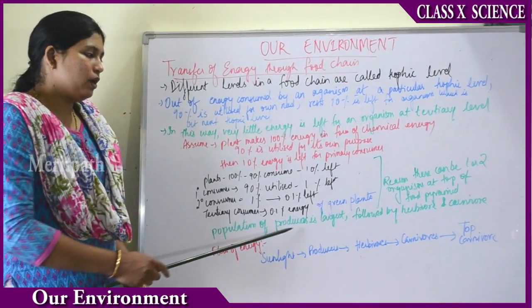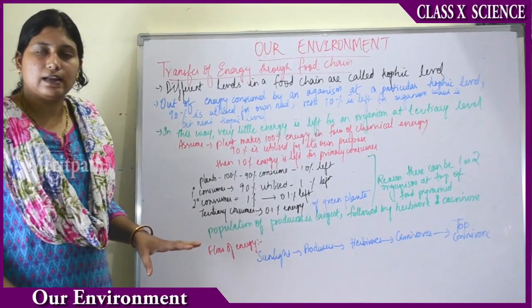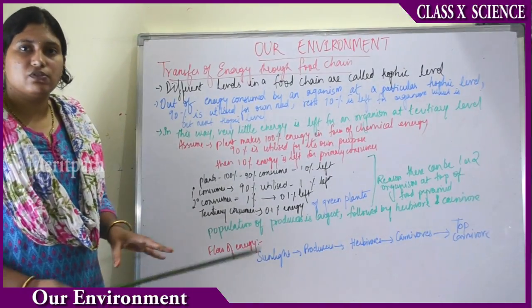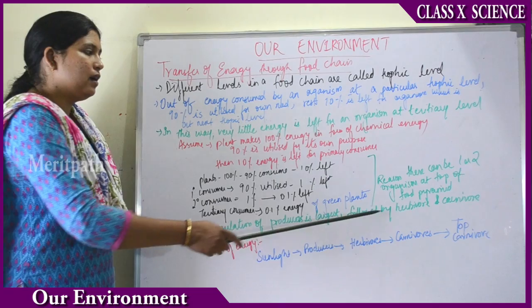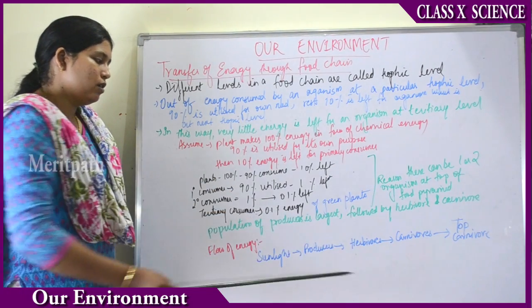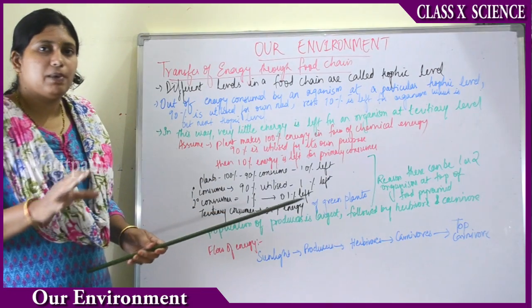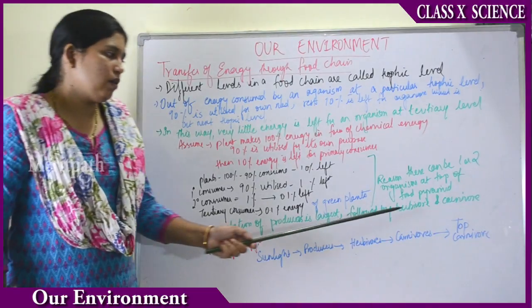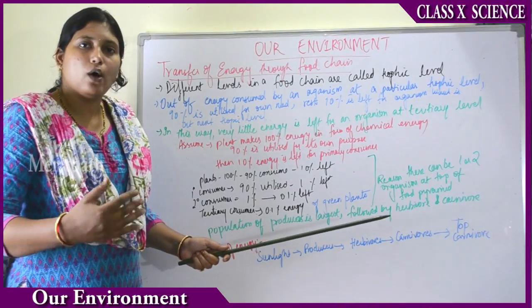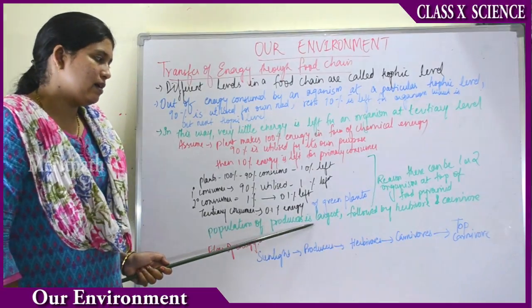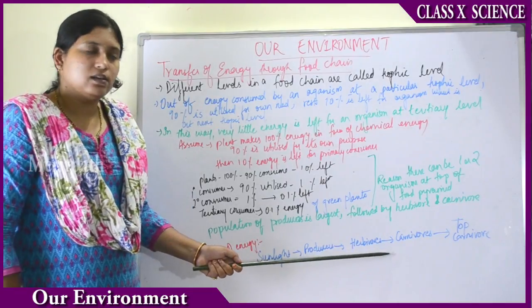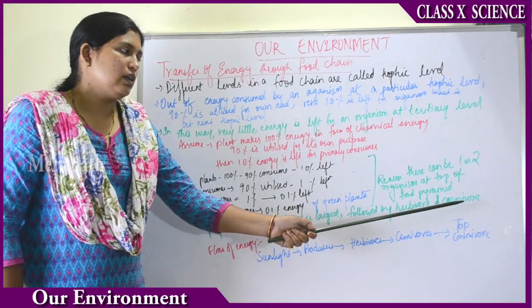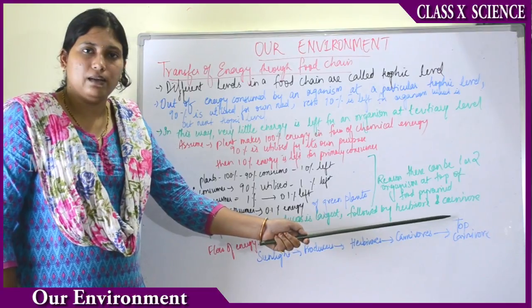So the population of producers will always be the largest, right? The number of plants will be more, followed by the herbivores and the carnivores. So producers, plants, are always largest. Then herbivores. Herbivores means organisms that feed on these plants. Their number will be next. Then followed by carnivores, that is organisms which feed on animals.